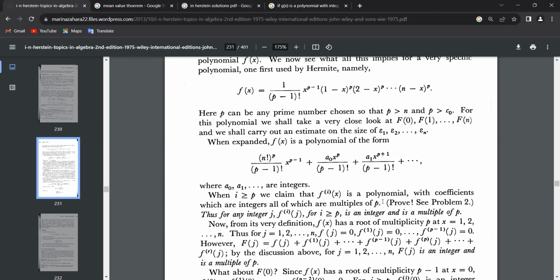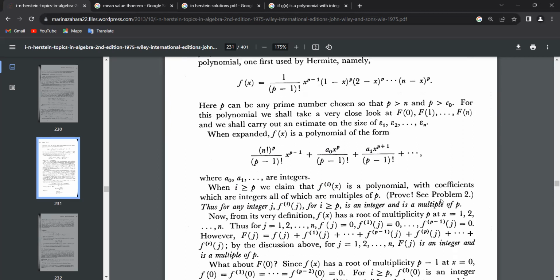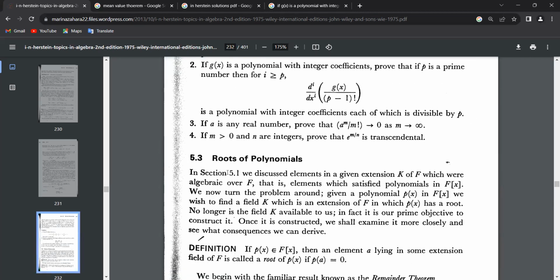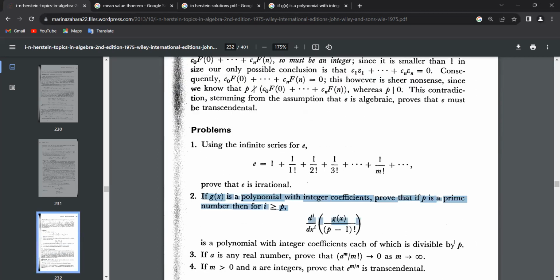He has not given a proof of this, but he says see problem 2. So this is what we have to show. That is obvious since when you take p derivatives, you get p factorial in the coefficient, and that p cancels with the p minus 1 factorial, so it becomes divisible by p. That's fine. Next.